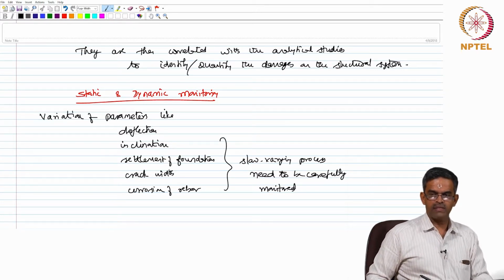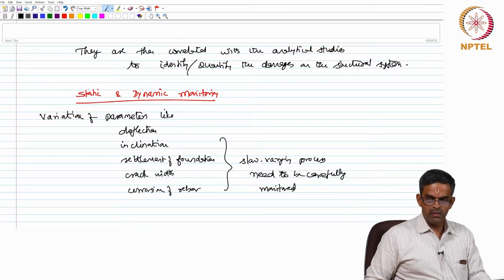Sometimes their effects cannot be monitored under static loads.